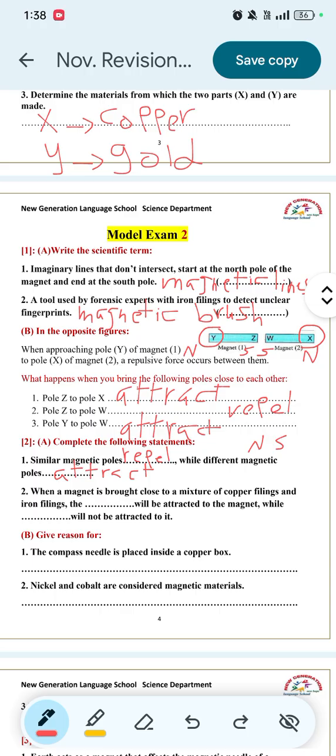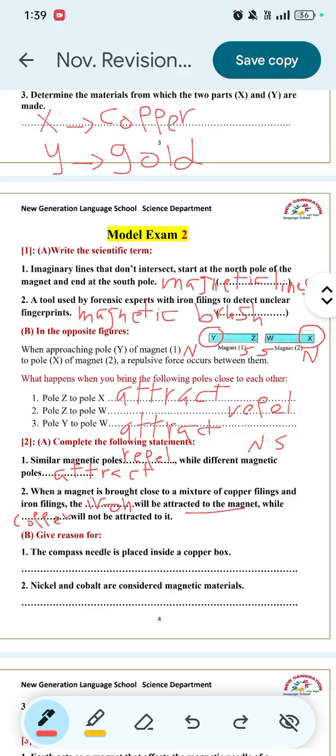Number 2, when a magnet is brought close to a mixture of copper filings and iron filings, the iron filings will be attracted to the magnet, while the copper filings will not be attracted to it.